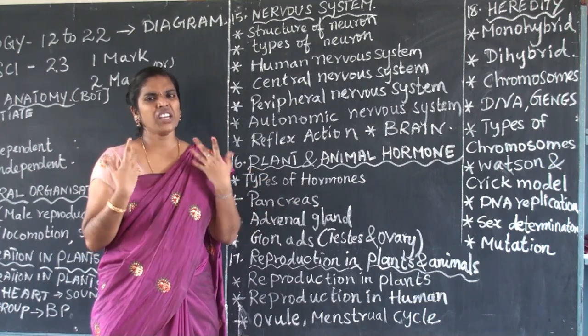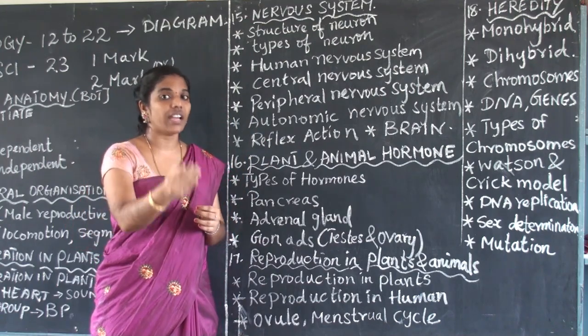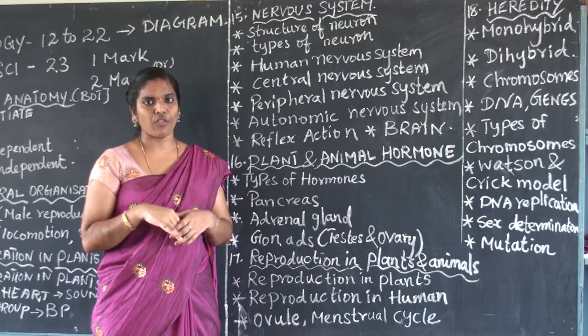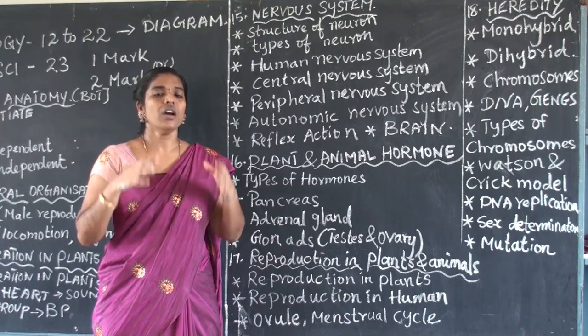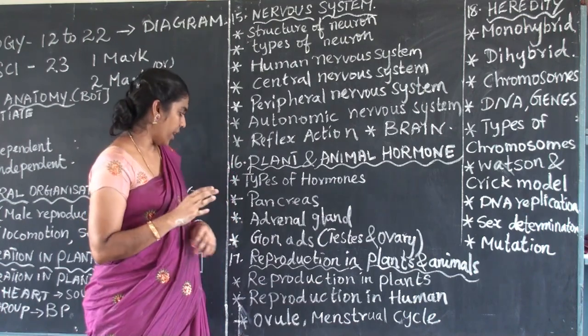Types of hormones: many hormones are there in our body. How we react to other people depends only on hormones. When we get so angry, when we get so depressed, or when we become very sensitive or short-tempered, all of this is because of the hormones inside our body.